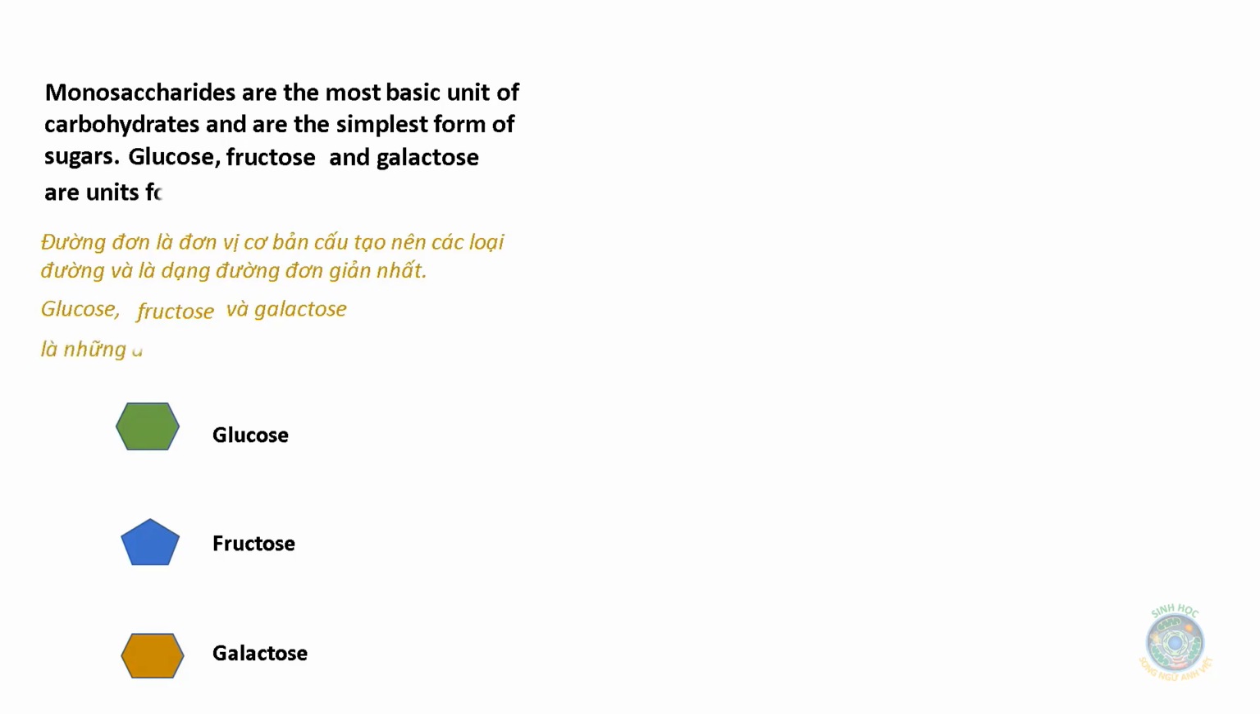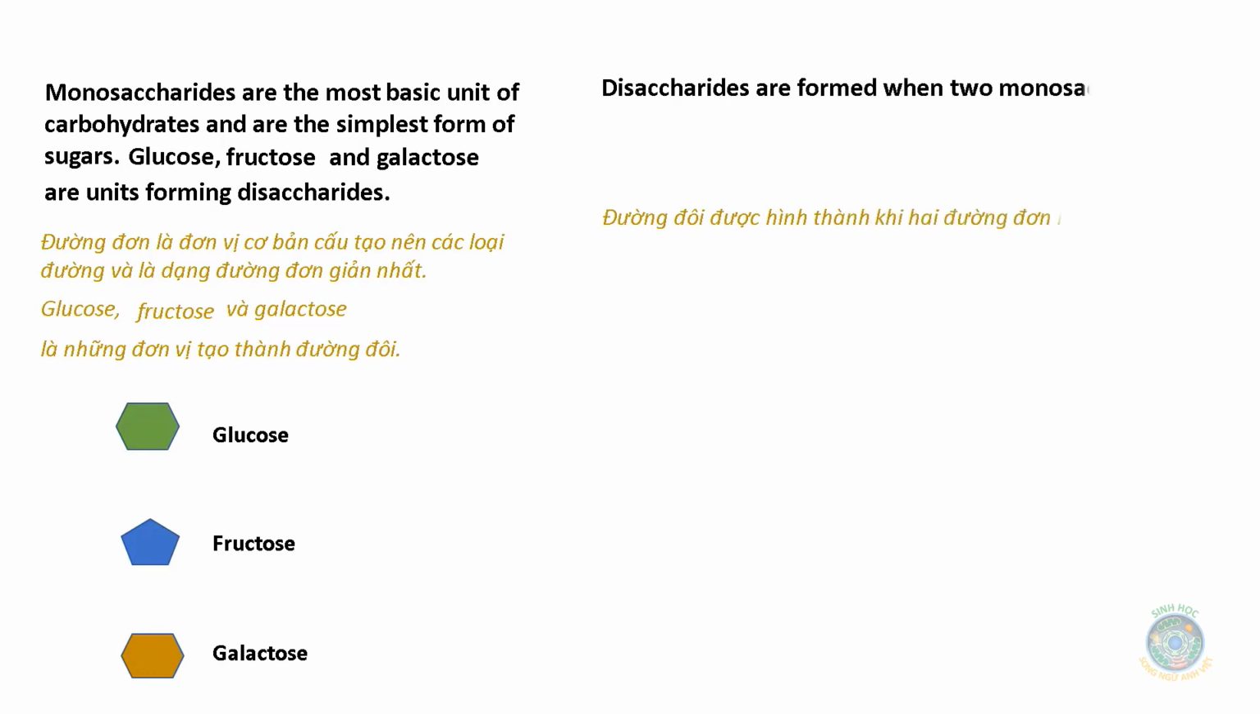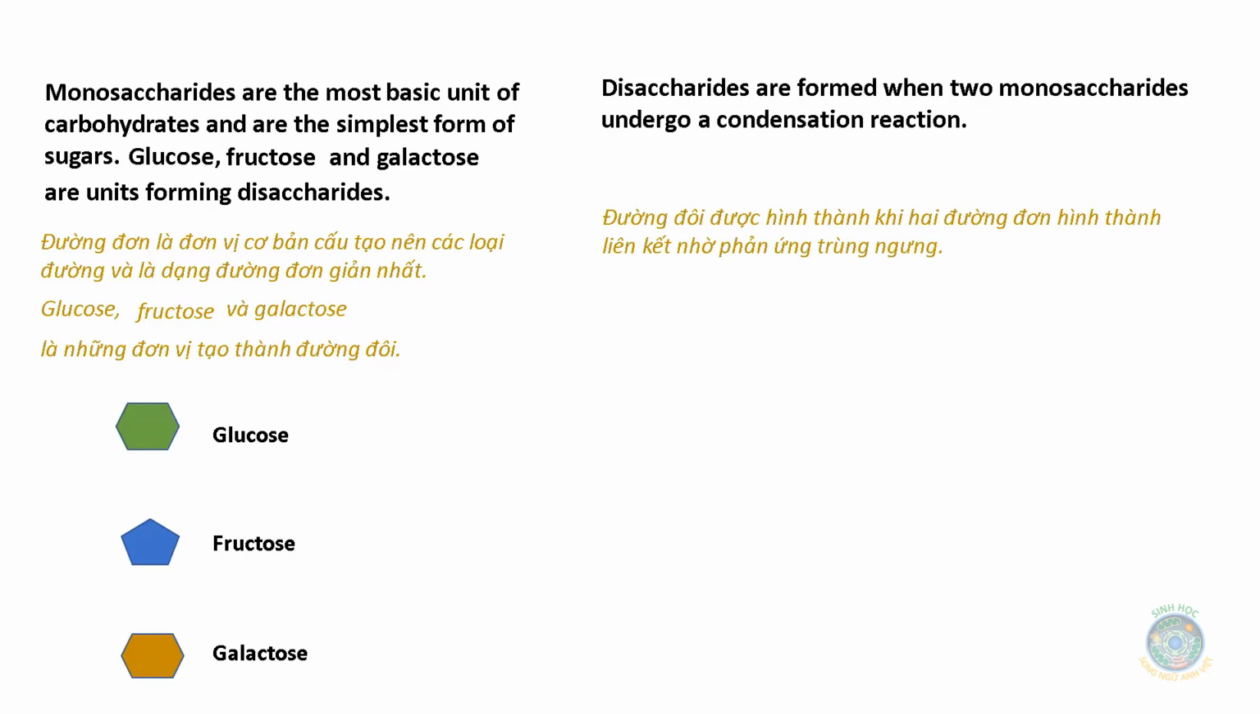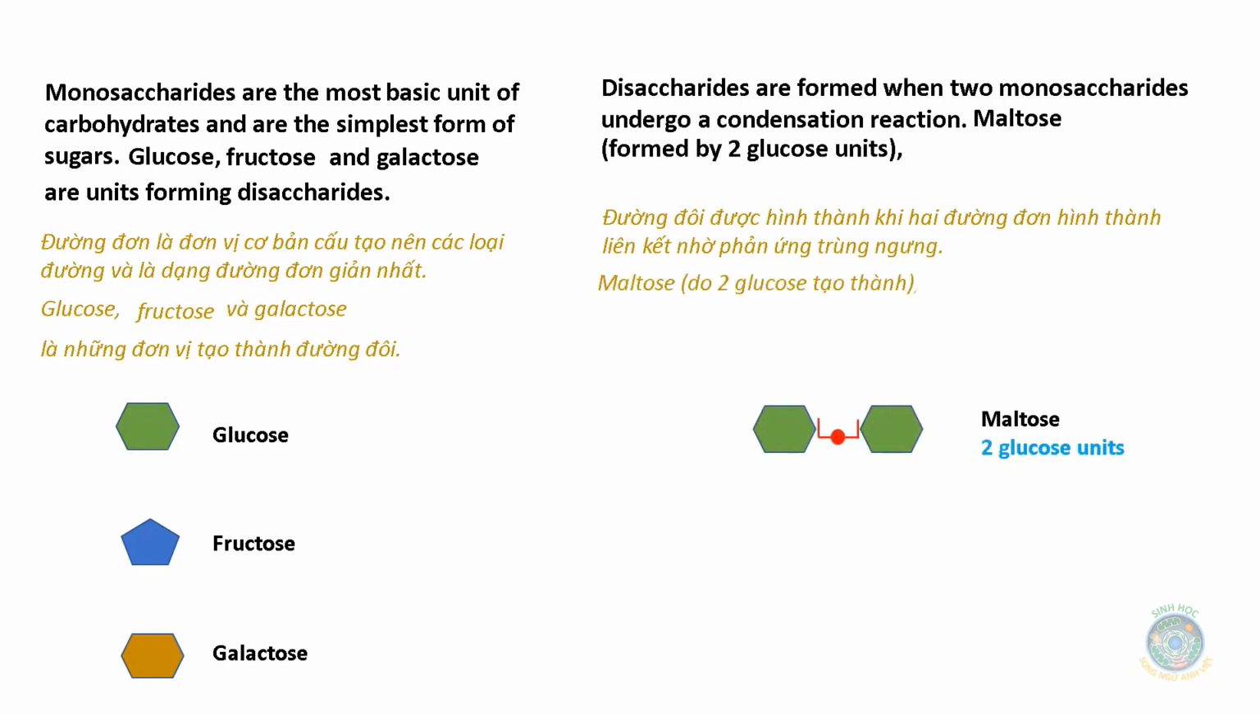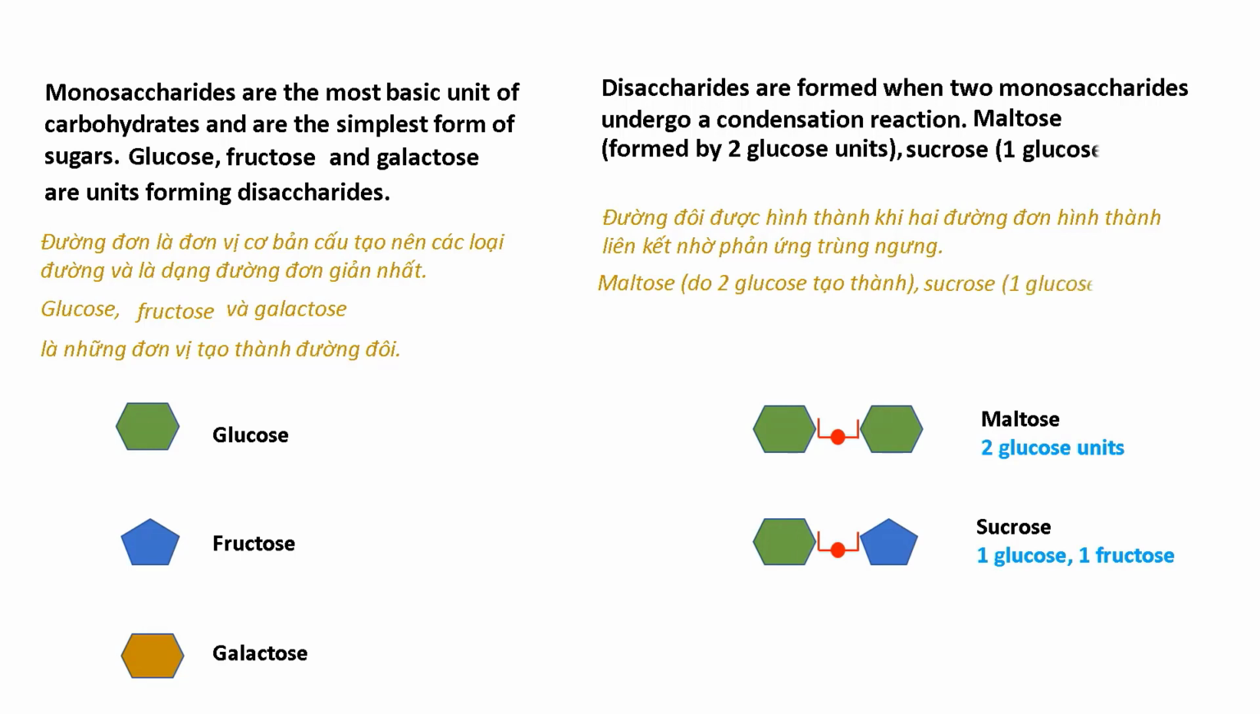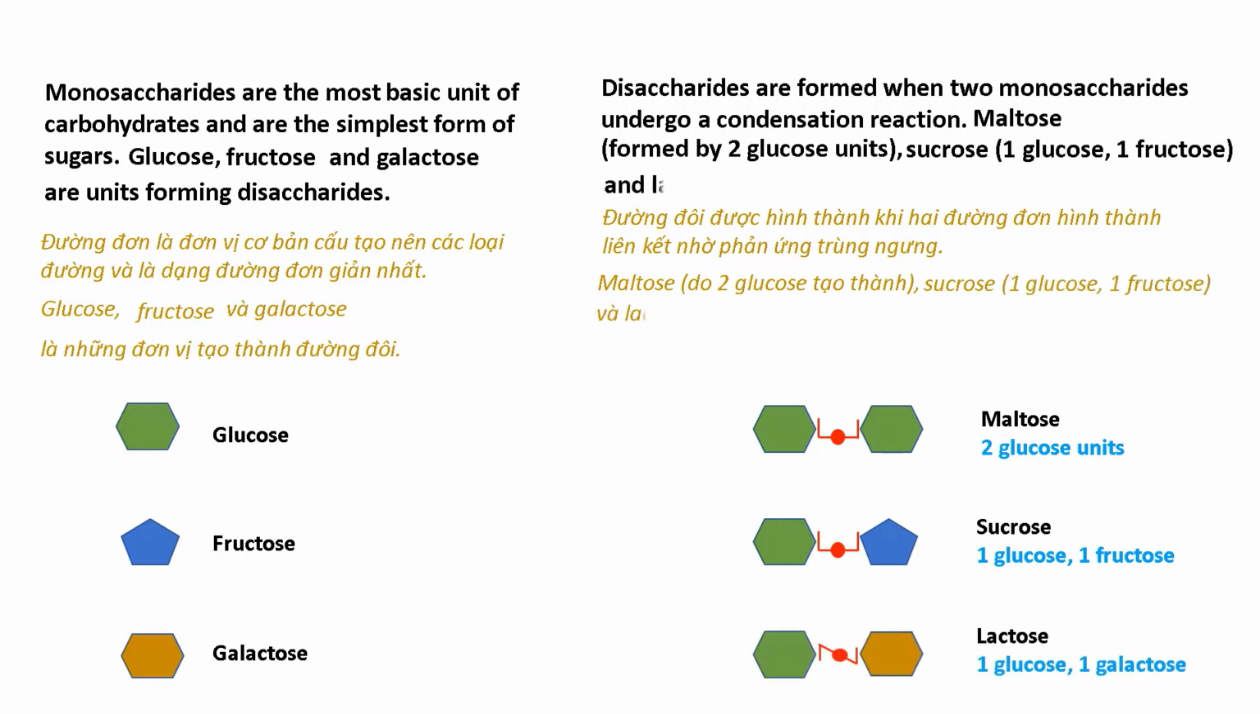are units forming disaccharides. Disaccharides are formed when 2 monosaccharides undergo a condensation reaction. Maltose, formed by 2 glucose units. Sucrose, 1 glucose, 1 fructose. And lactose, 1 glucose, 1 galactose.